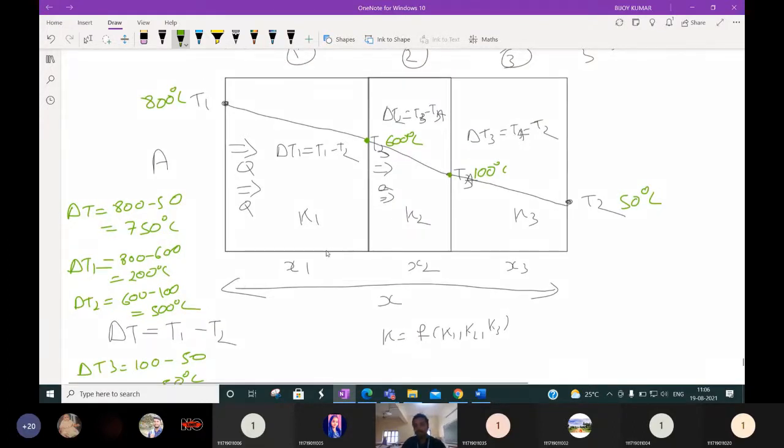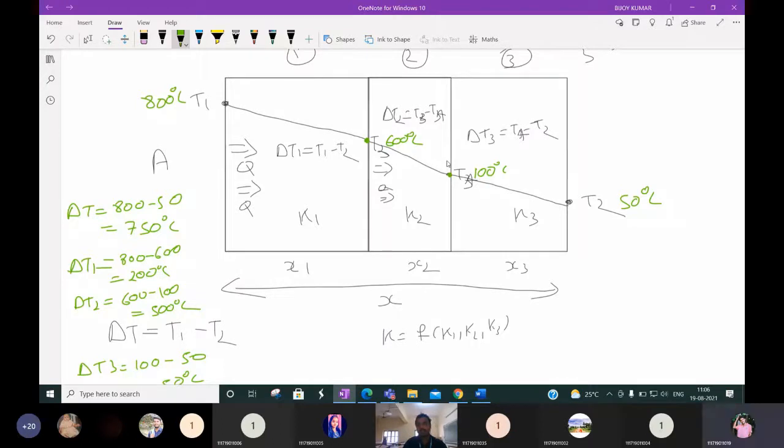Is there any confusion in it? Then please tell me. Is there any doubt till now? Sir, why should we take it T2? Can we take T2 as T4?